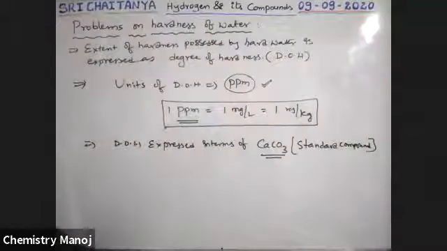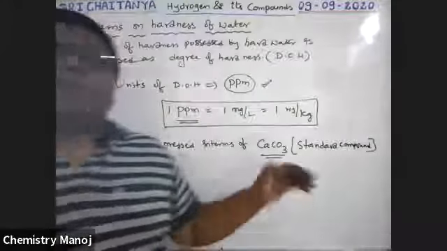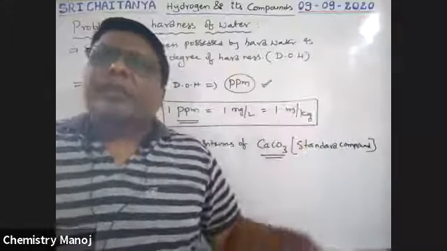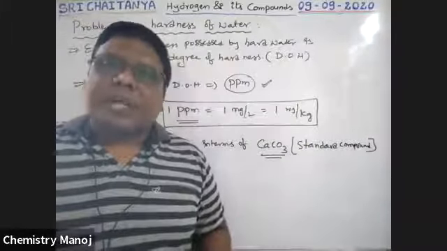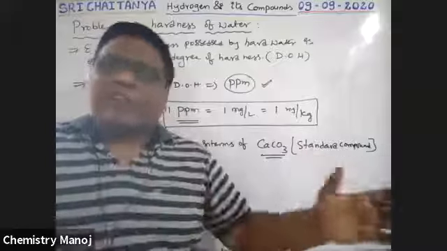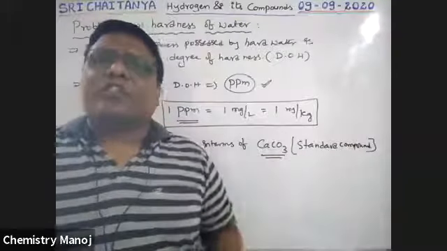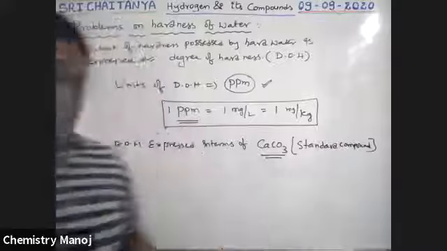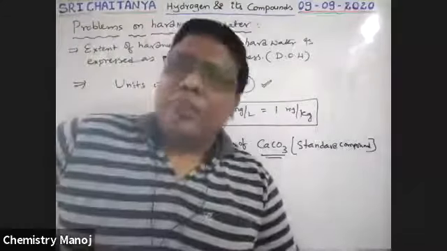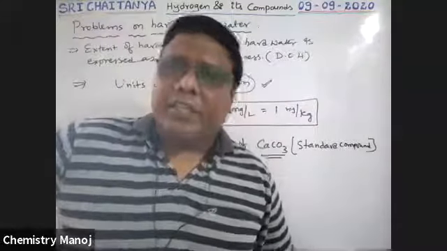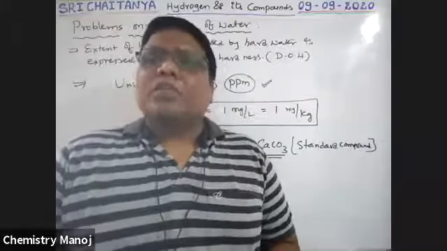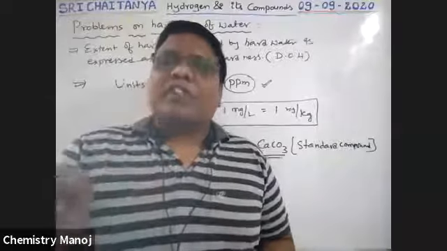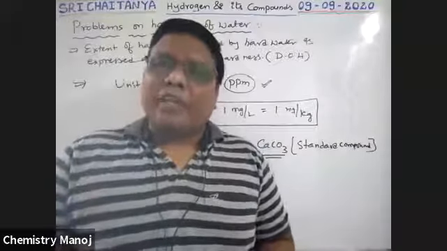CaCO3 is the standard compound to calculate degree of hardness, because in most of the cases CaCO3 is a precipitate. That means we must consider gram equivalence concepts. Gram equivalence of that one is equal to gram equivalence of this one, so we should use equivalence ratios. Okay. See here what happened. We must keep in mind the molecular weights of our hardness creating substances. So all these are equivalent. 1 mole of each one is equal to one equivalent.